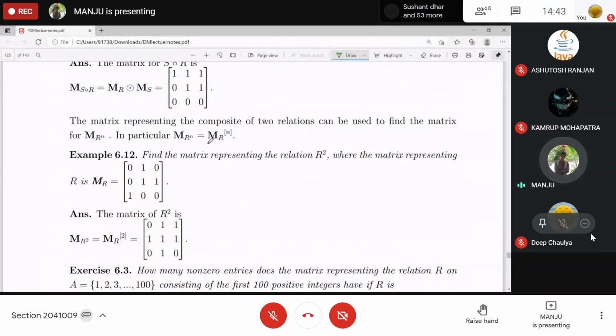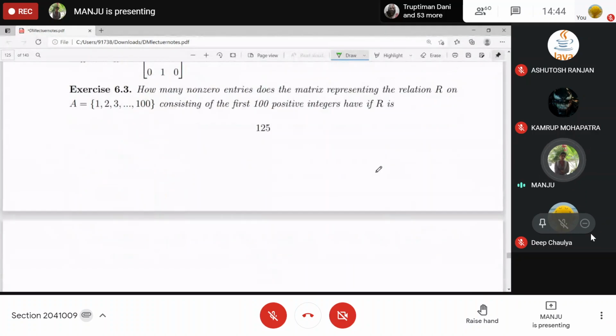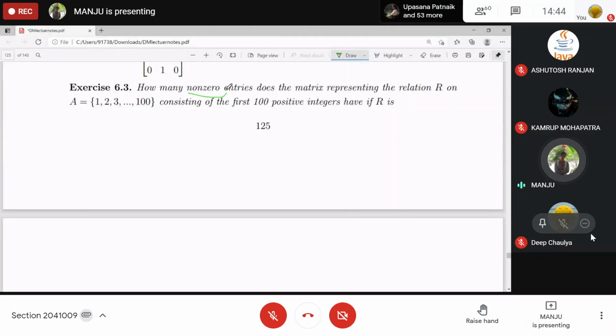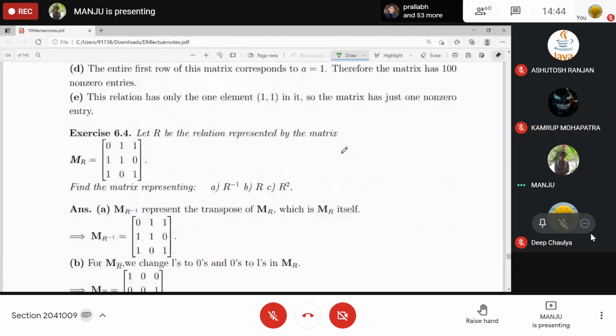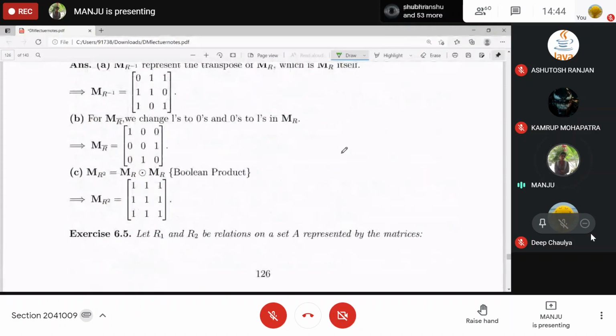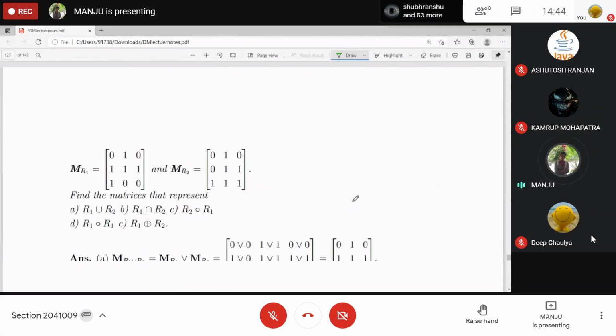Obviously, n times composition will be the n times Boolean product of MR, right? Star will be 2 times Boolean product. Then we counted the number of ones, the number of non-zero entries, for these relations. And we discussed some matrices corresponding to R inverse, R complement, R square, and some more matrices.